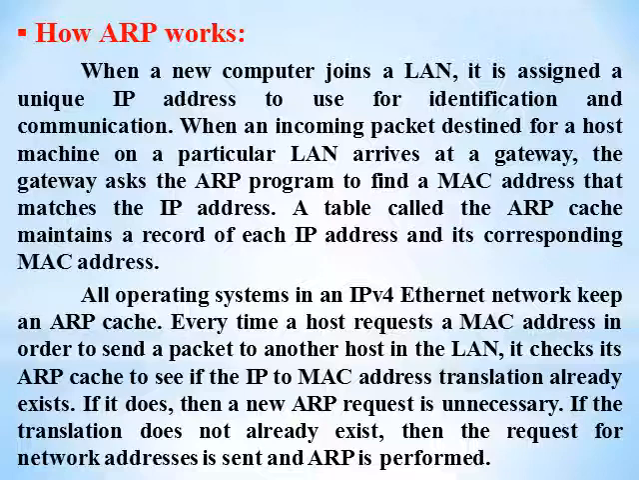All operating systems in an IPv4 Ethernet network keep an ARP cache. Every time a host requests a MAC address in order to send a packet to another host in the LAN, it checks its ARP cache to see if the IP to MAC address translation already exists or not. If it does, then a new ARP request is unnecessary. If it does not already exist, then a request for the new network address is sent and the ARP working starts.